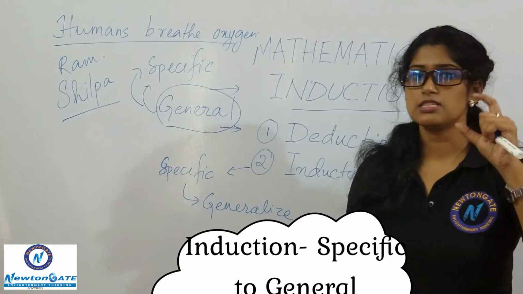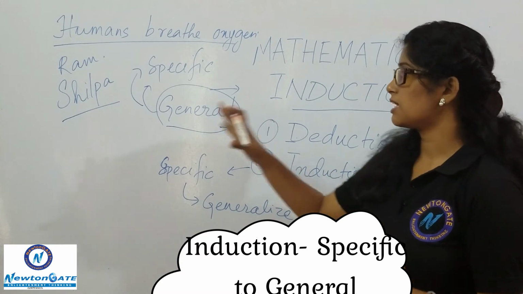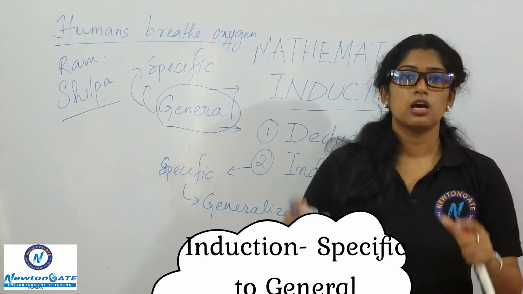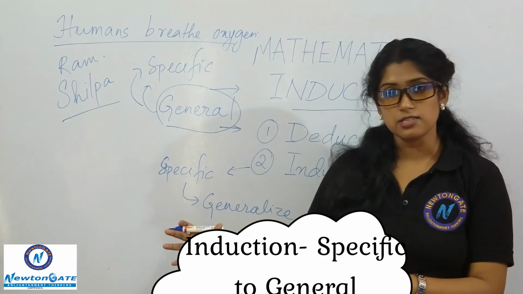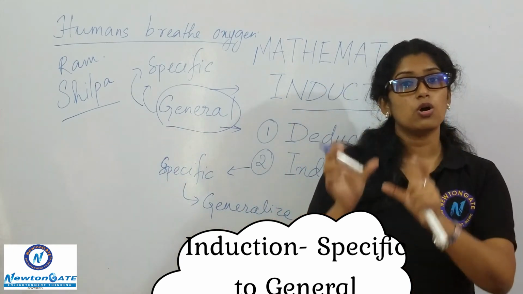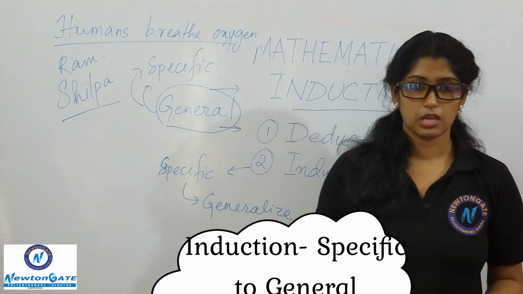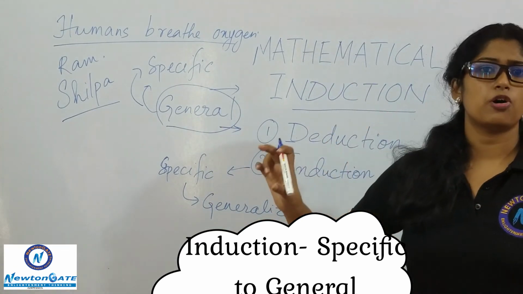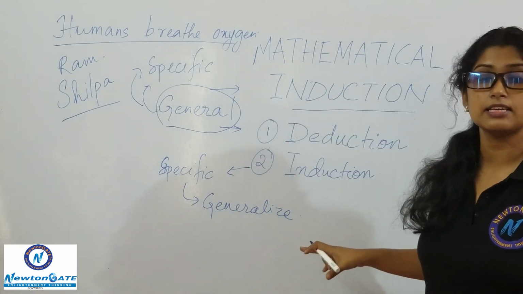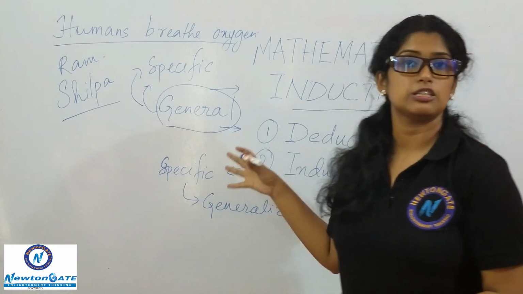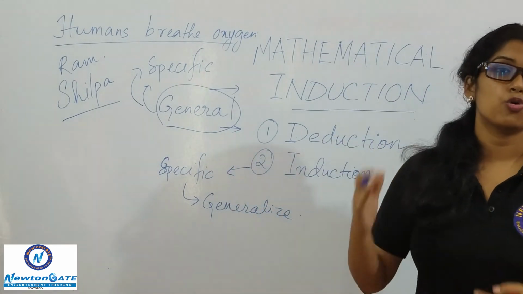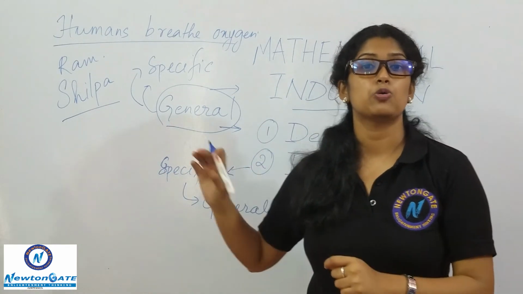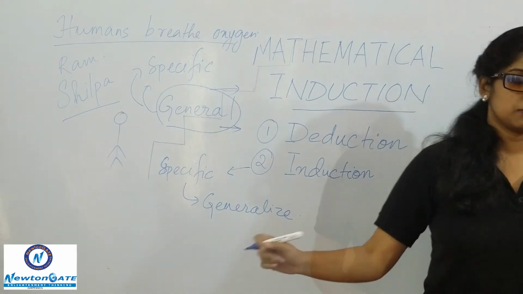So what happened? I was taking specific names, Ram, Shilpa, Ayush. But what we induced is that if Ram, Shilpa and Ayush are breathing in oxygen, then all the humans are also breathing in oxygen. So in mathematical induction, specific formulas will be given. We have to generalize it using the steps which we will learn in a few minutes and prove that it holds for all the terms, whatever terms or expression it is.